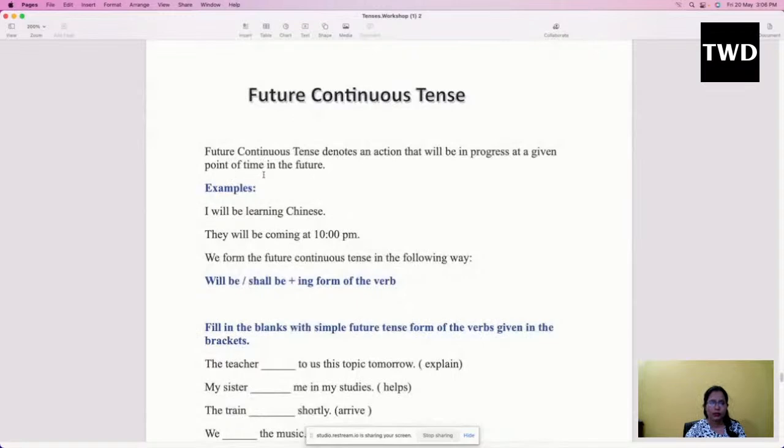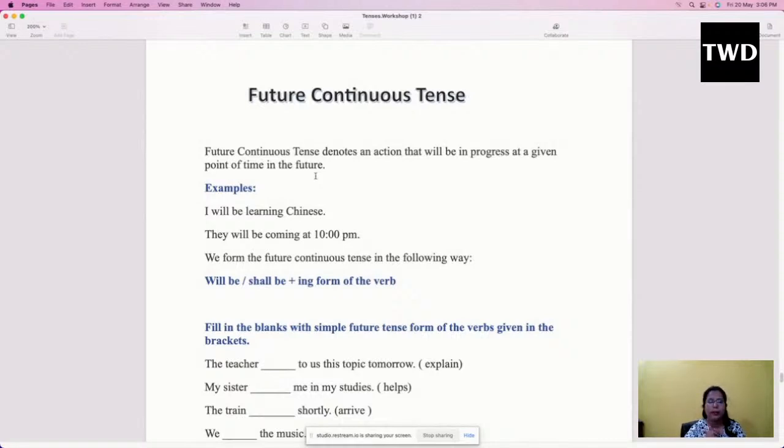Future continuous tense. Future continuous tense denotes an action that will be in progress at a given point of time in the future. So, we use future continuous tense for any action which is going to be in a continuous manner in the future.